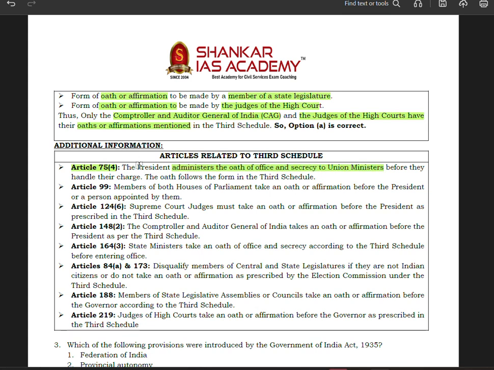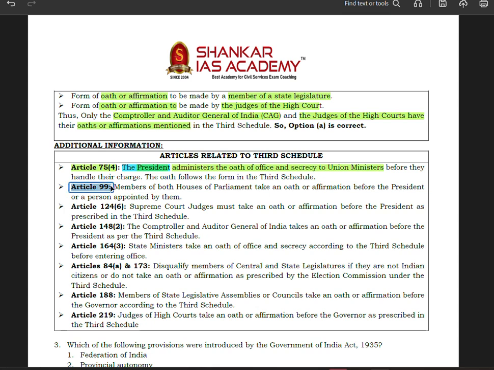It is the President, before they handle their charge. The oath follows the form in the third schedule.